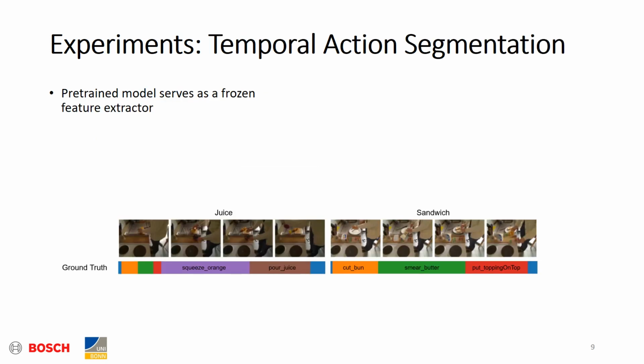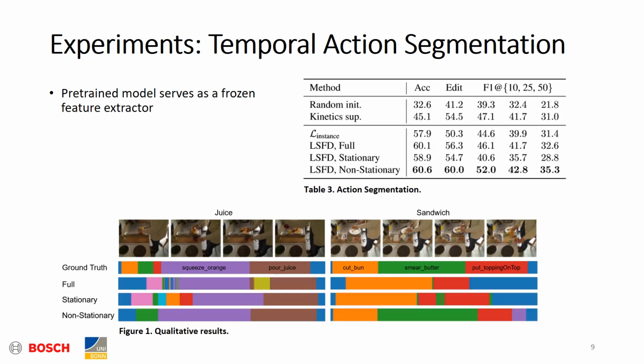Next, we evaluate our method via temporal action segmentation on the Breakfast dataset. As you can see in the two example videos below, the background, actor, and even objects often remain the same throughout the video, requiring the model to segment the video based on small temporal variations. Furthermore, the pre-trained model serves as a frozen feature extractor, so there is no fine-tuning involved. We train an action segmentation model on top of these frozen features and provide both qualitative and quantitative results.